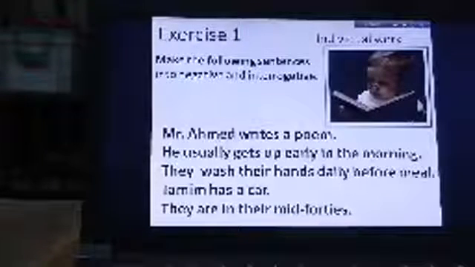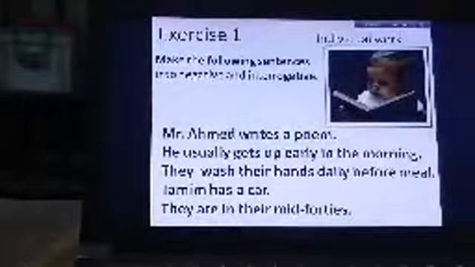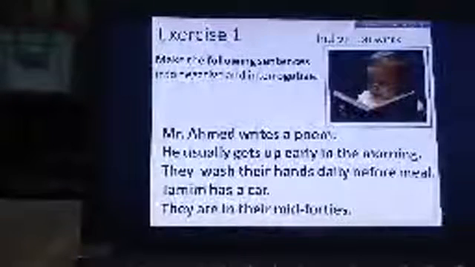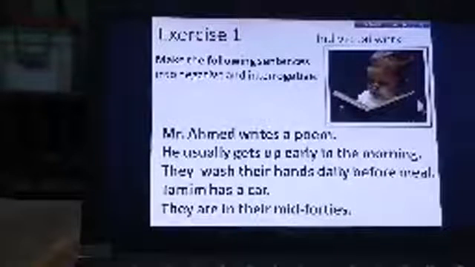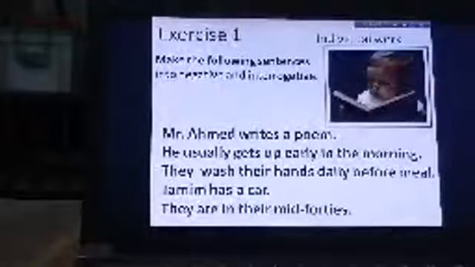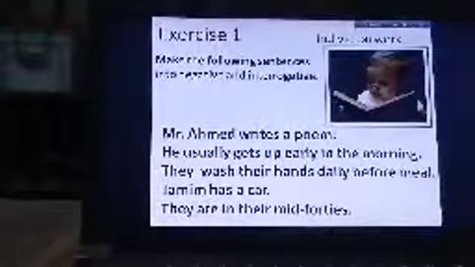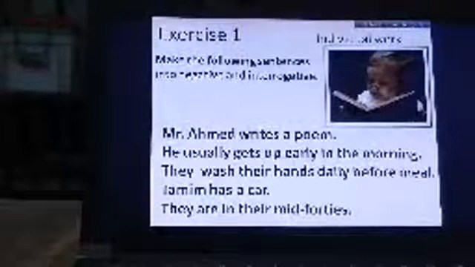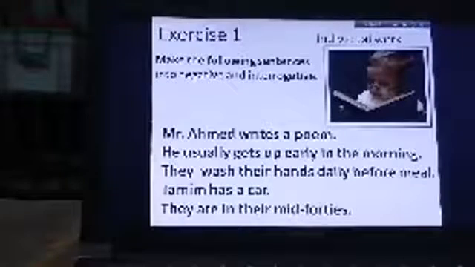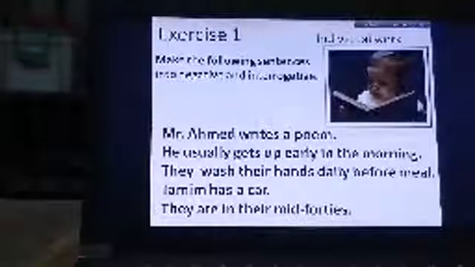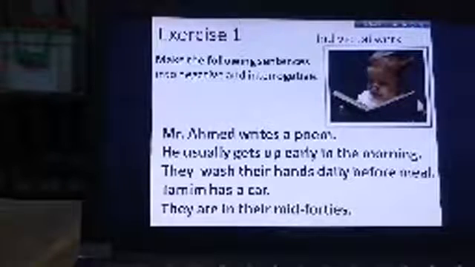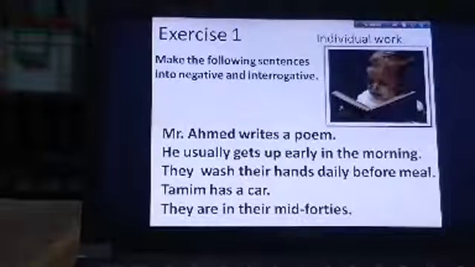The second example is: He usually gets up early in the morning. He does not usually get up early in the morning. Does he usually get up early in the morning? Plus a question mark. The third sentence is: They wash their hands daily before meals. They do not wash their hands daily before meals. Tamim has a car. Tamim does not have a car. They are not in their mid 40s. Are they in their mid 40s?